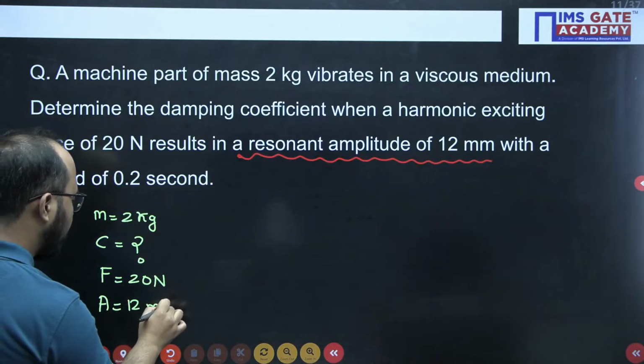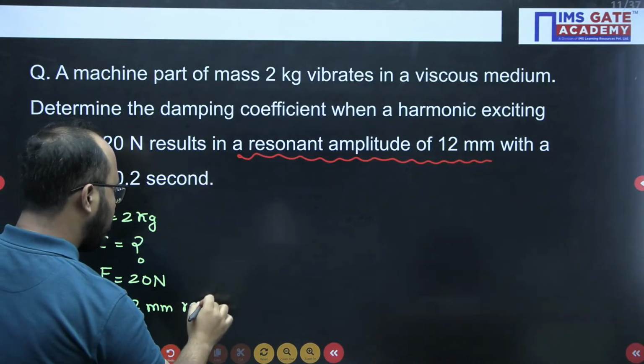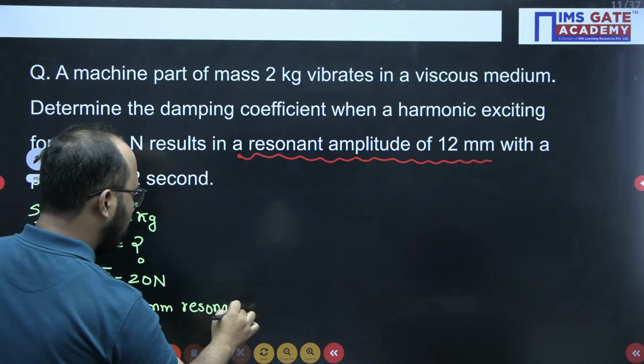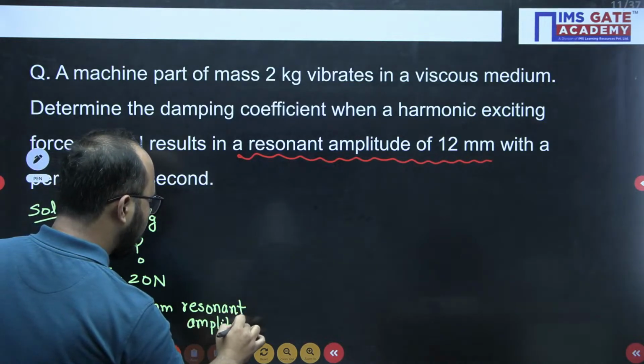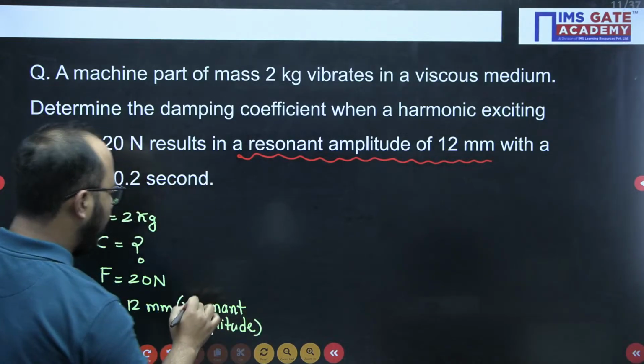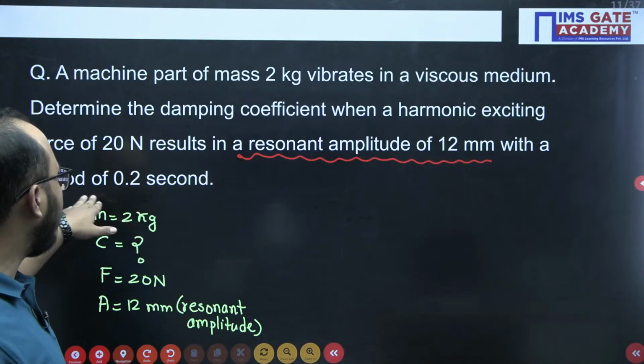The main thing is this is not normal amplitude, it is resonant amplitude, so obviously it happens under the resonance condition, with a time period of 0.2 second.